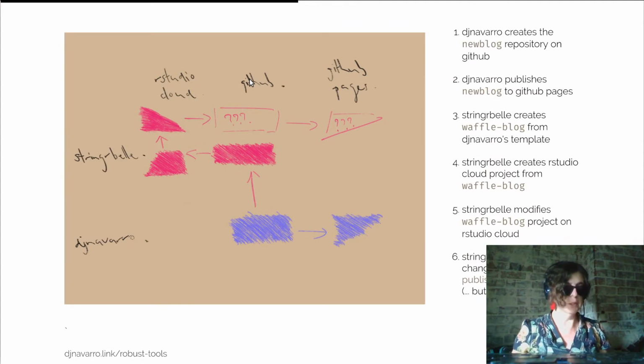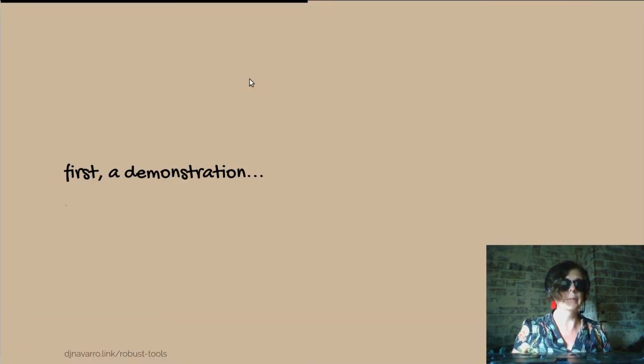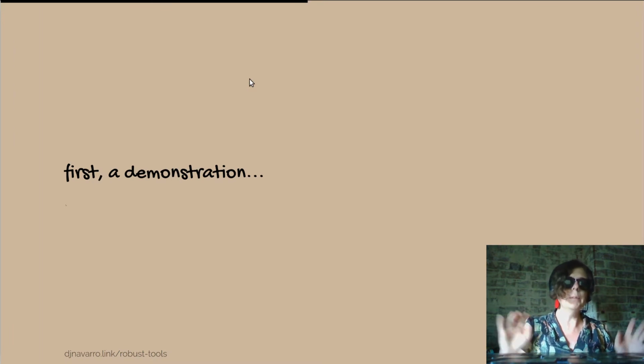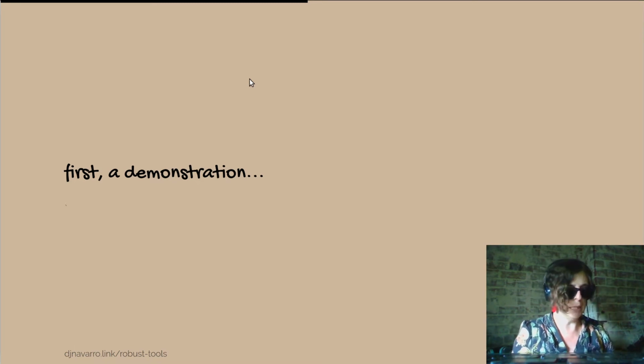Alright, let's have a go. There we go. So, what I'm going to do is go through the process. I'm going to have Stringer Bell do it, and I'm going to go through the whole thing. I'm not going to explain in too much detail, then I'm going to come back and explain what happened. Okay, so here we go. Here is Stringer Bell trying to push, that's the technical term, her changes up to GitHub.